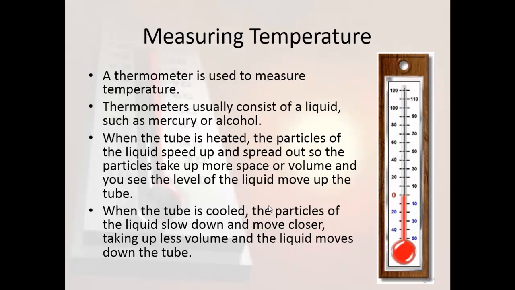So we have here mercury inside the thermometer. When the tube is heated, the particles of the liquid speed up and spread out, so the particles take up more space or volume, and you see the level of the liquid move up. The volume of the liquid increases. But when the tube is cooled, the particles of the liquid slow down and move closer, taking up less volume, and the liquid moves down the tube.